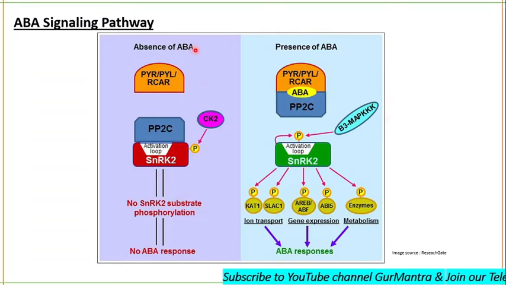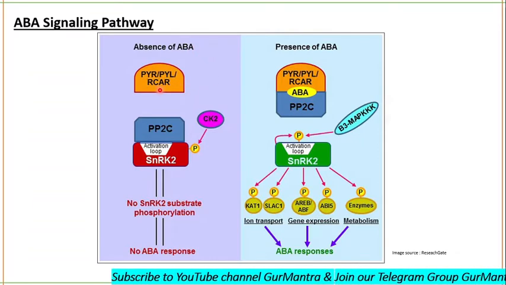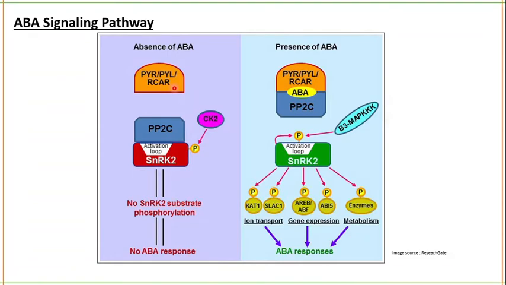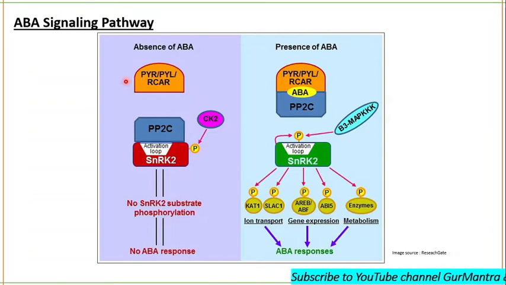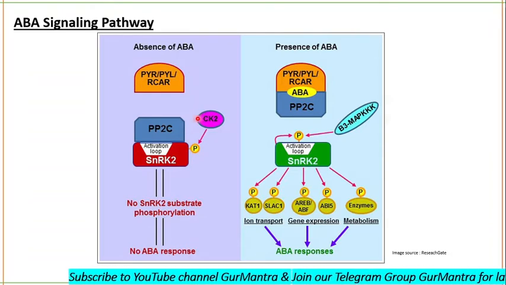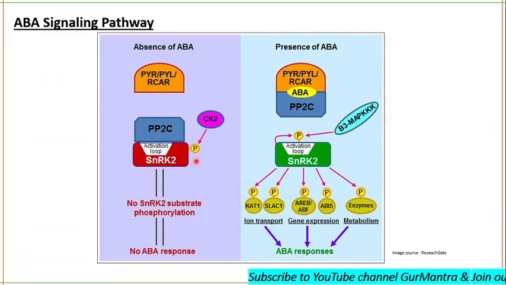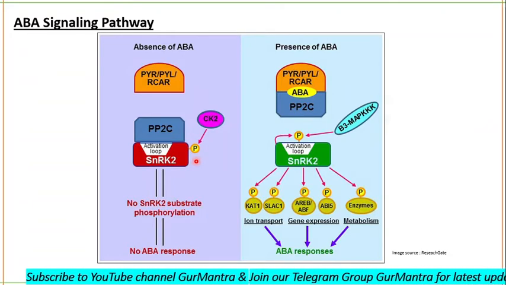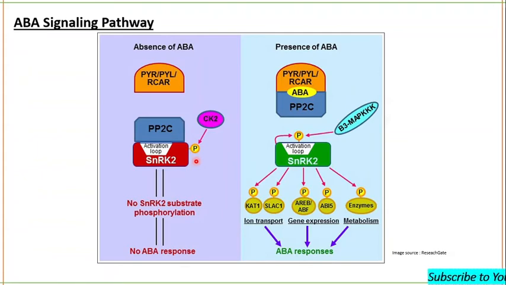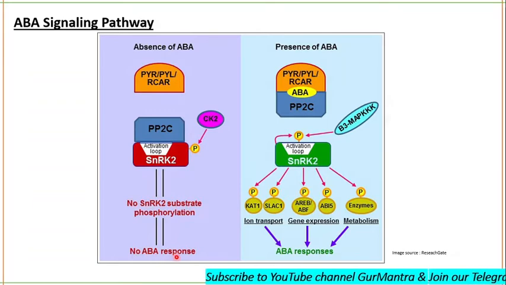acid, it will not be binding to the regulatory component of the ABA receptor, then the ABA receptor pyrobactin will not be activated. If pyrobactin is not activated, PP2C will be activated, and it will cause the dephosphorylation of SNRK2. After the dephosphorylation of SNRK2, it will not be able to phosphorylate the other proteins which are responsible for the ABA response. That's why if there is no SNRK2 substrate phosphorylation, there will be no ABA response.